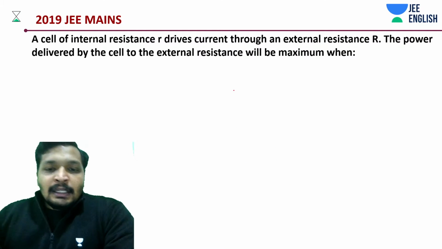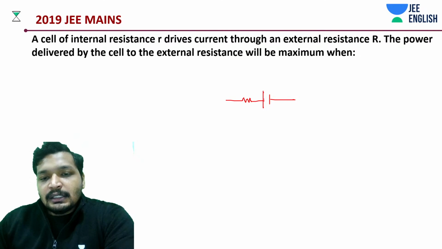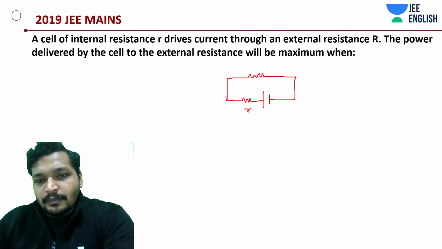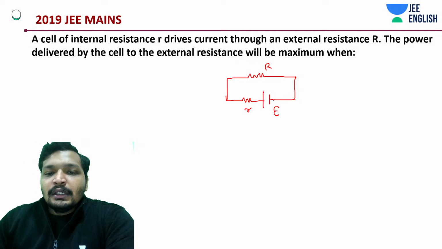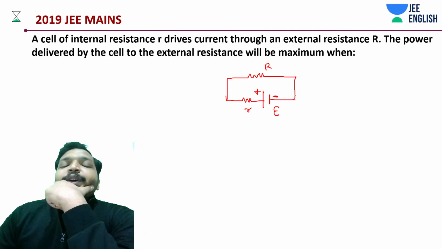It's a simple question. Let's say you have a battery and you have an internal resistance and you have an external resistance. Now comes the question.